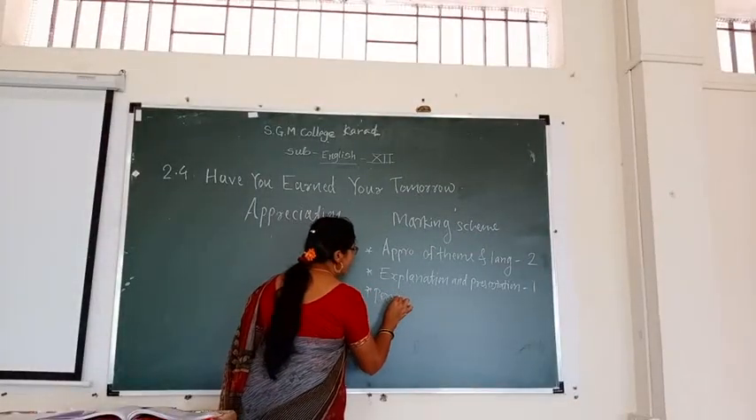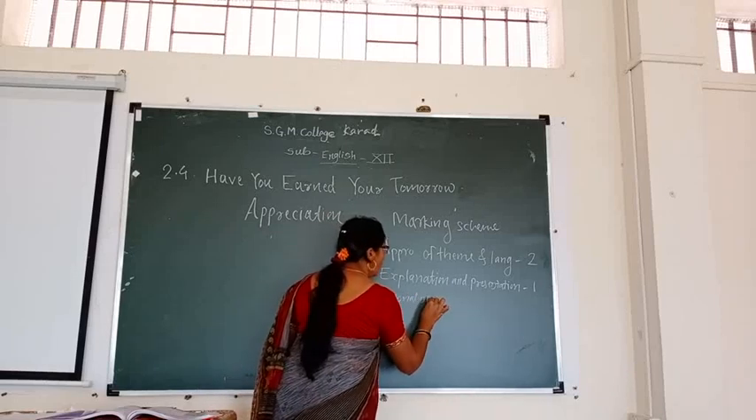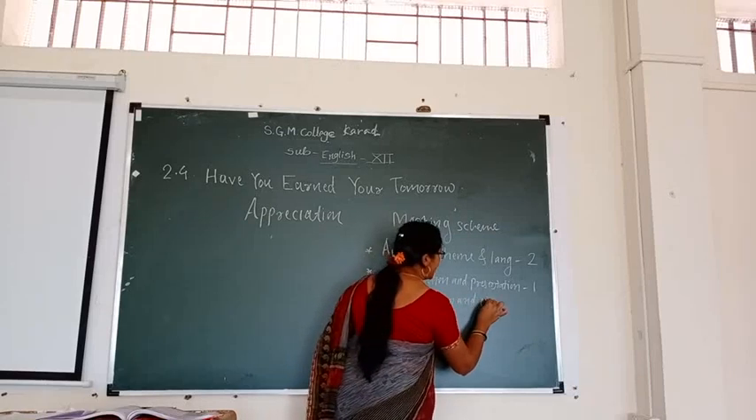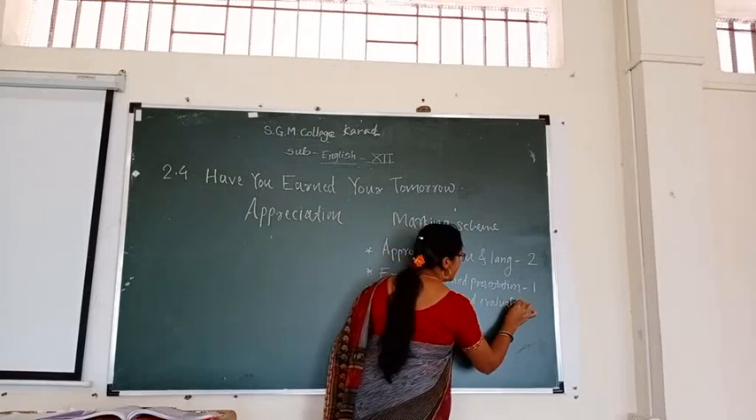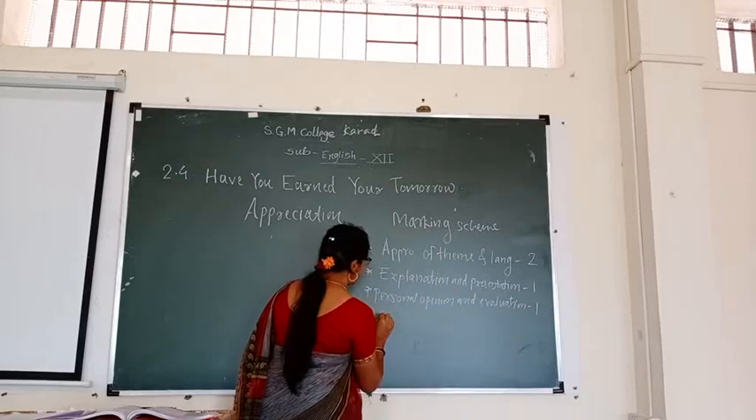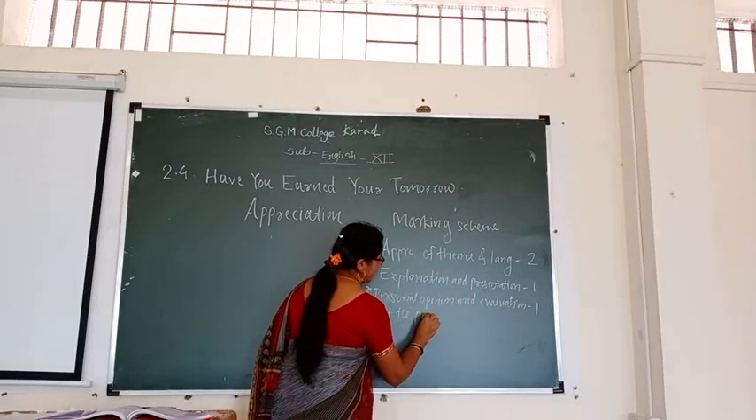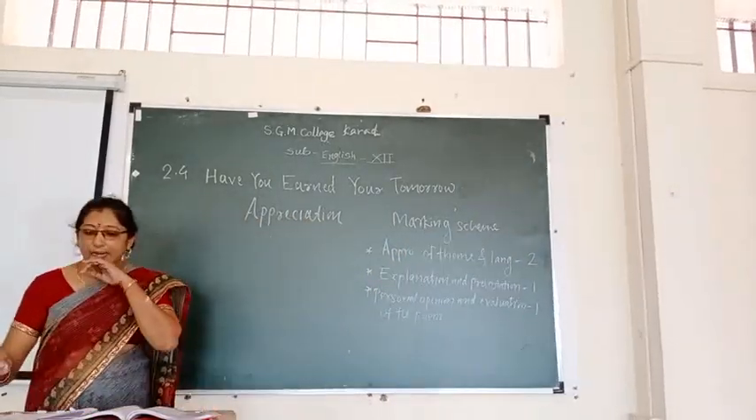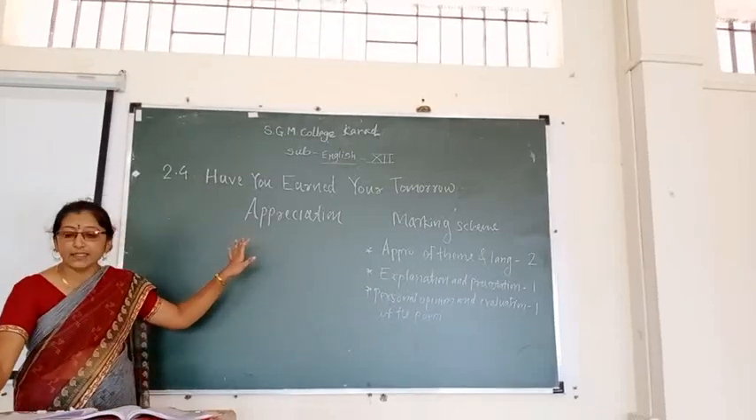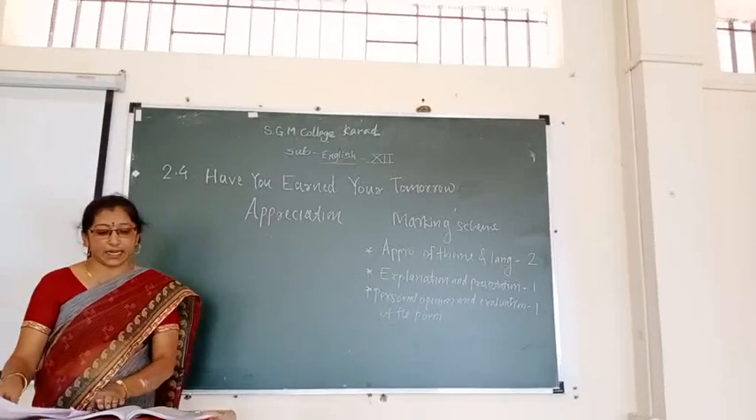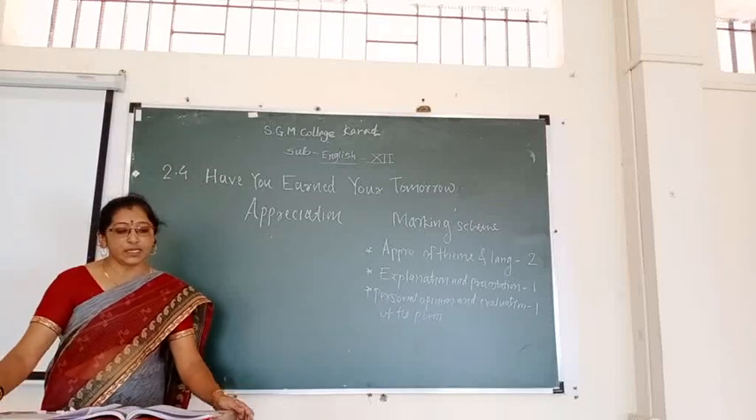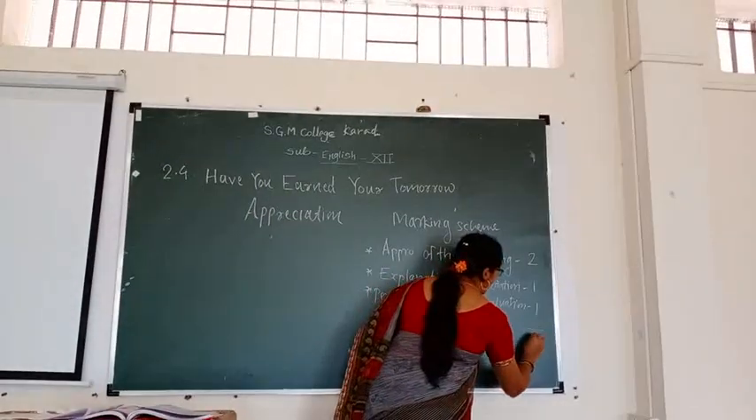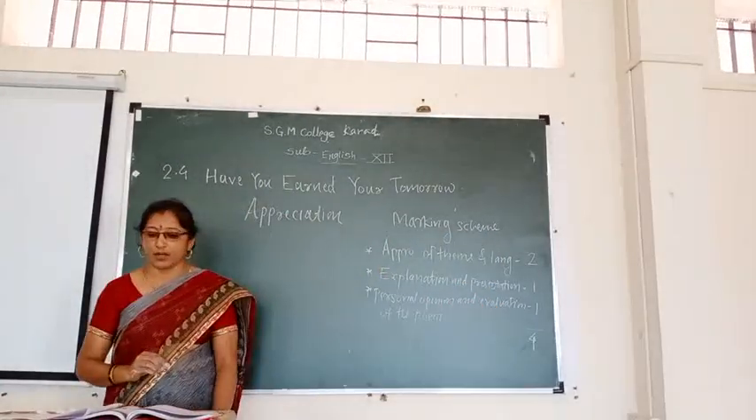And third, personal opinion and evaluation of the poem, 1 mark. Means an appreciation question is for 4 marks, and this question will be asked in the activity sheet like: write the appreciation of the given extract based on the following points.